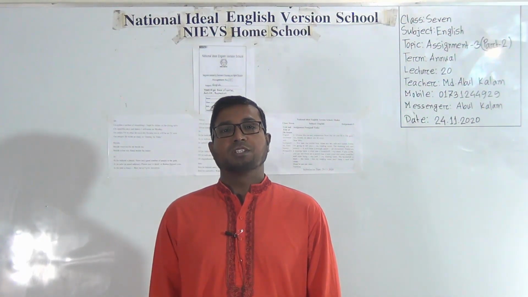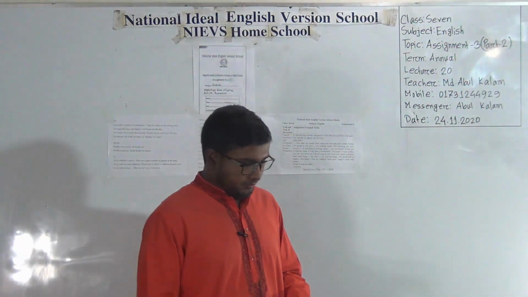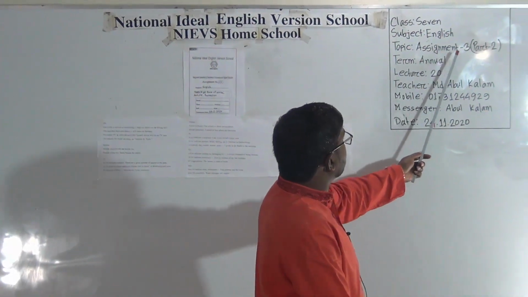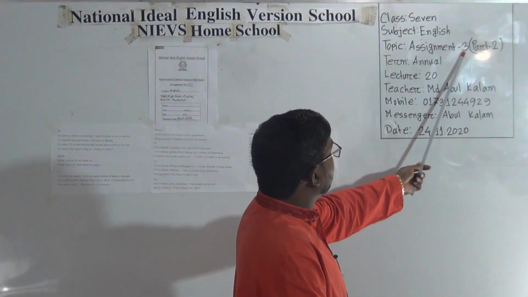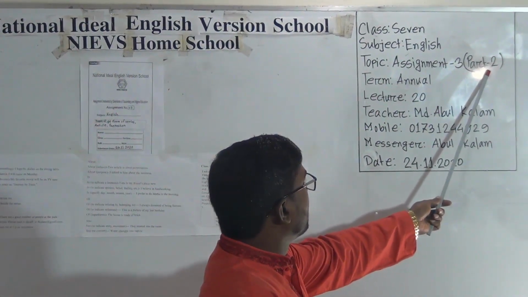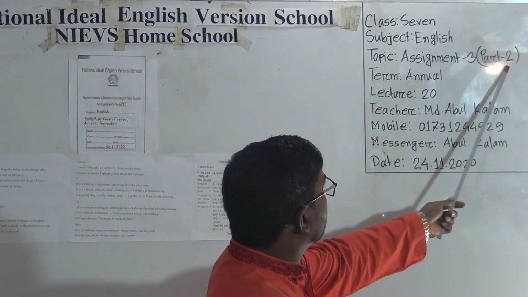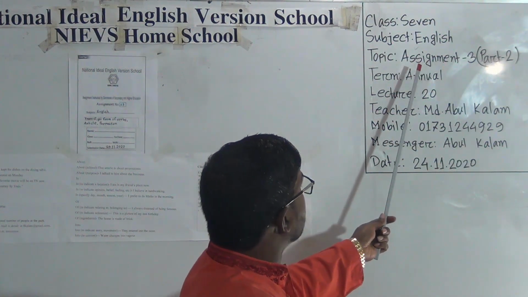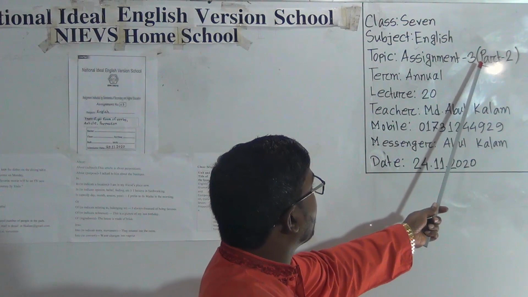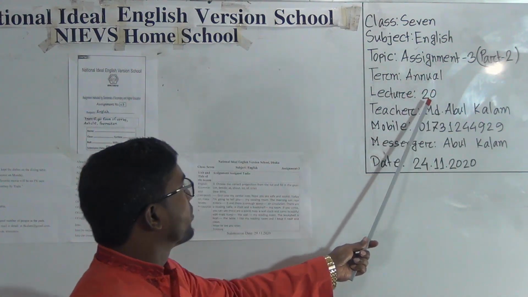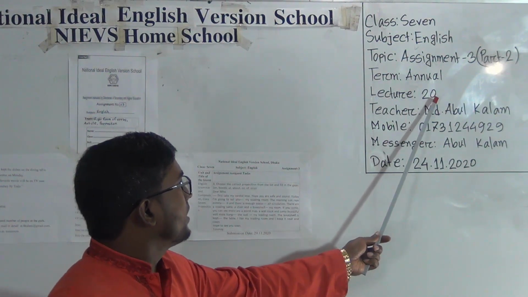Let's see our today's topic. Our today's topic is assignment 3 on our English subject, and this is our part 2. That means we have already learned in part 1. Okay, dear learners, look here, this is our assignment 3 and part 2 class on our annual term syllabus, and the lecture number is 20.